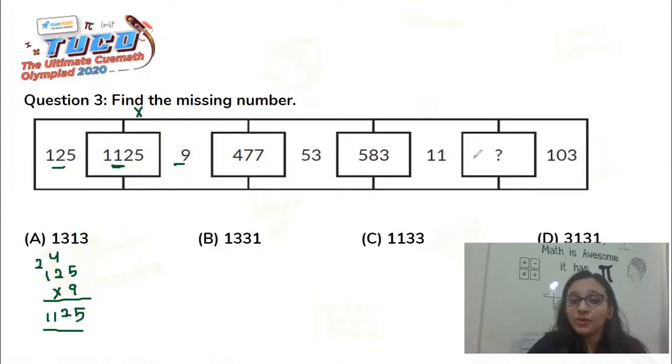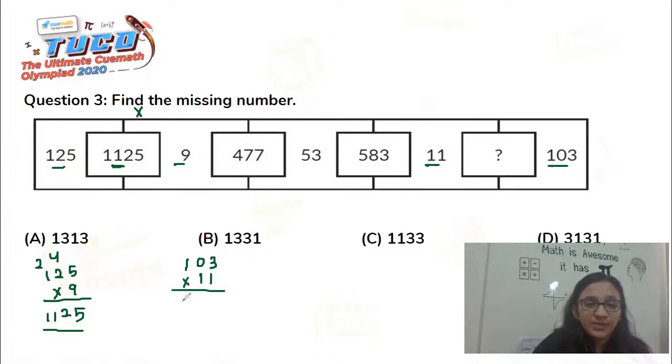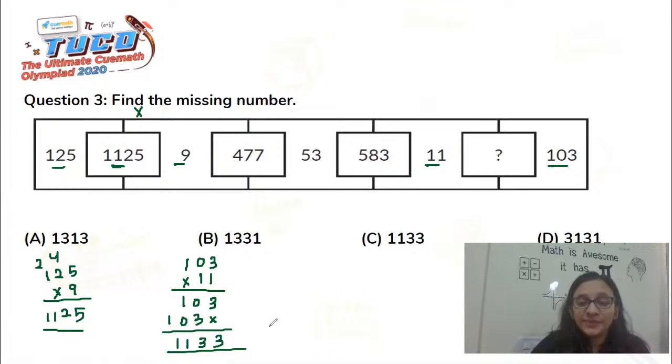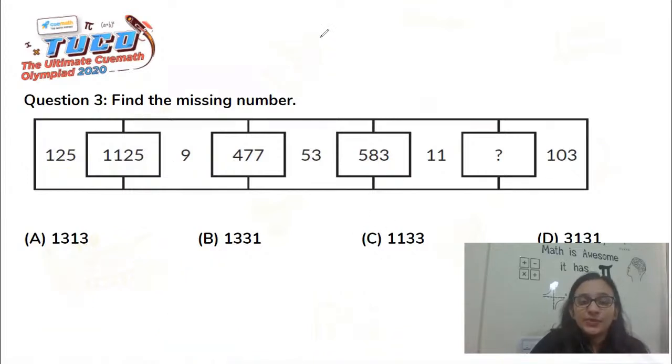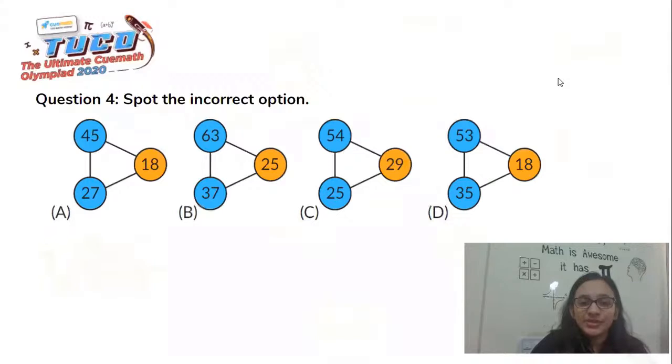So going by that order, all we need to do is multiply 11 and 103. So we'll do that here. 103 shall get multiplied with 11. So we get 103 here and 103 here. Let's add that up. So 3, 3, 1, 1. 1133 is the correct answer to this question, which is option C. So with this, we will move on to the next question.